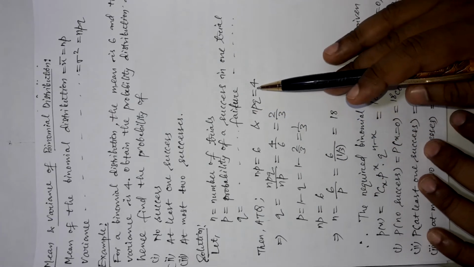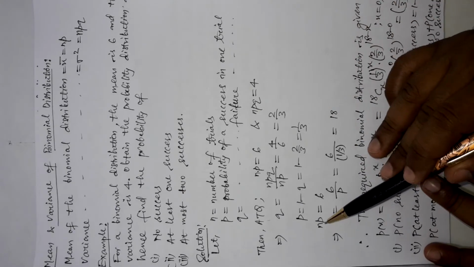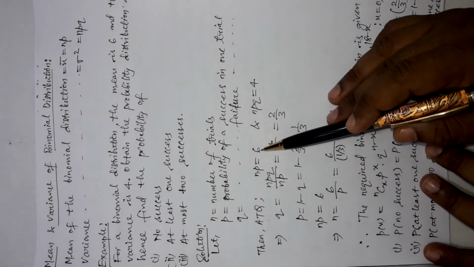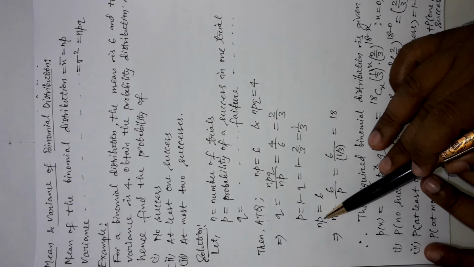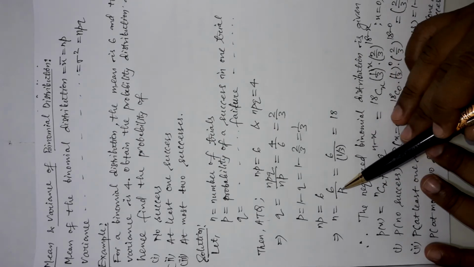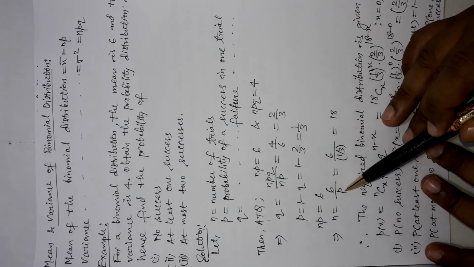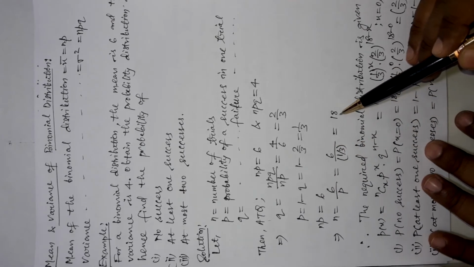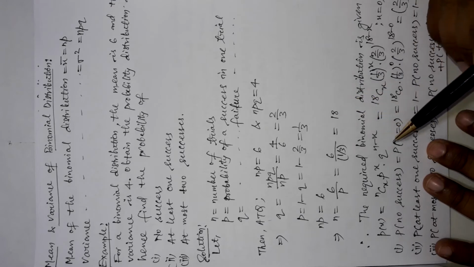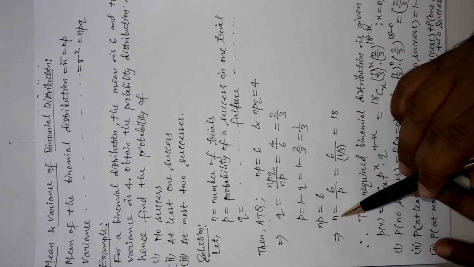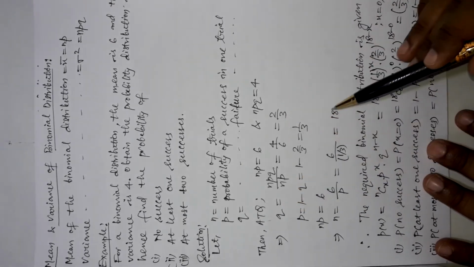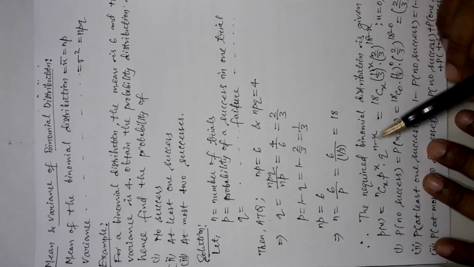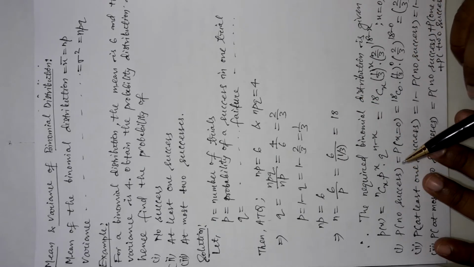Okay. Now the value of np is given as 6 and we already obtained the value of p here. So what is n here? It is 6 by p. Now 6 by 1 by 3 will become 18. Okay. So we obtained the value of n, the value of p and q separately. Now we can move further in this problem.